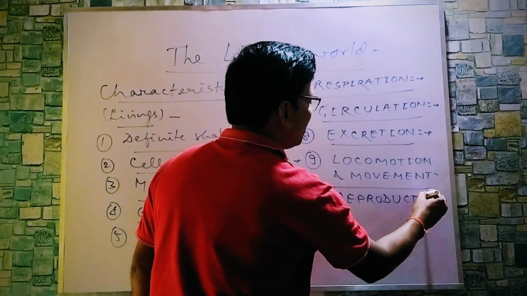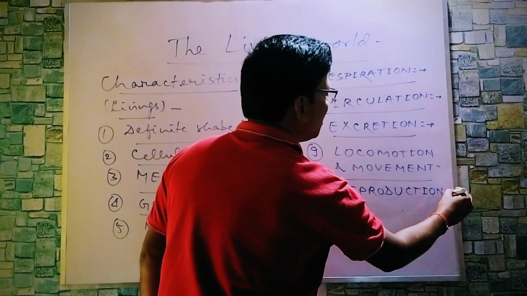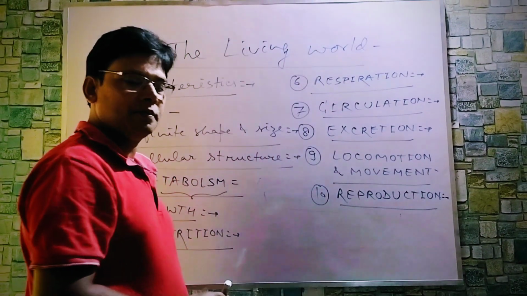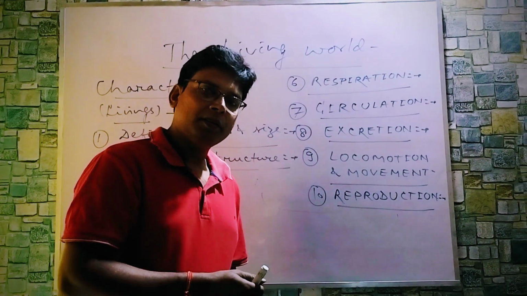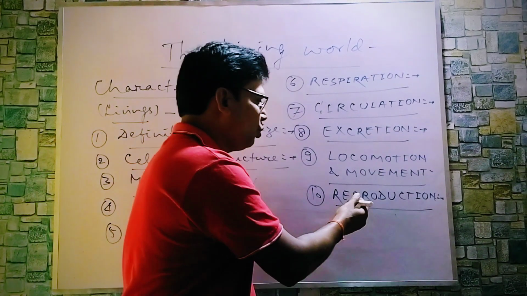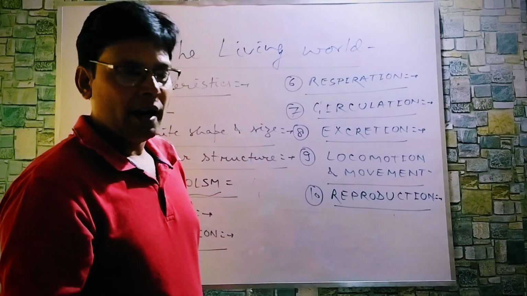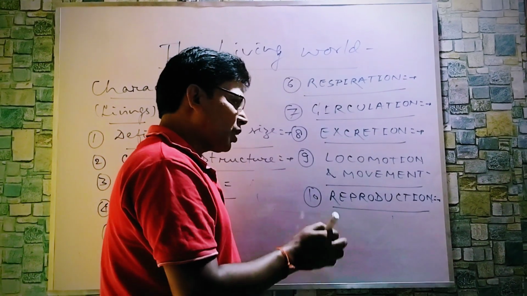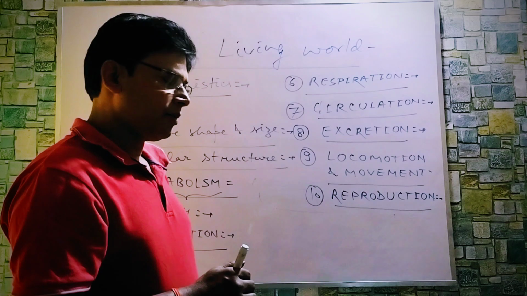Production of new copies by using sexual organs or without sexual organs. So it may be of two main types, asexual and sexual. So reproduction is for continuity of a species.